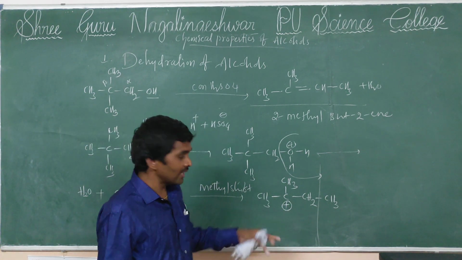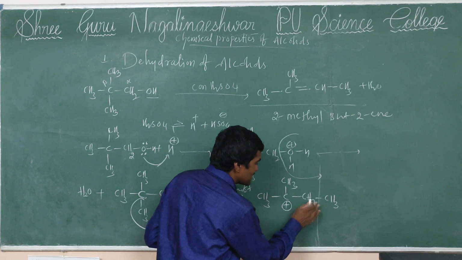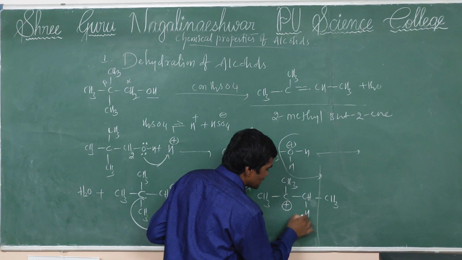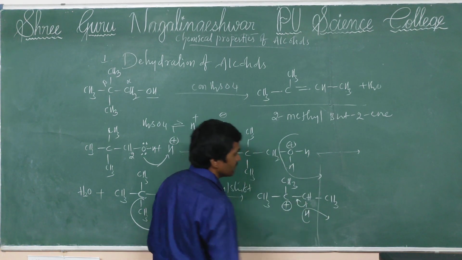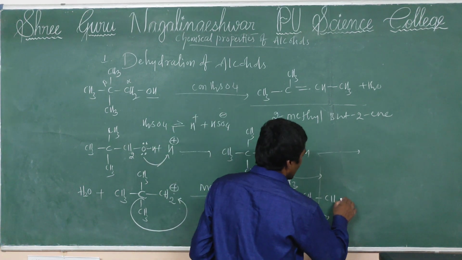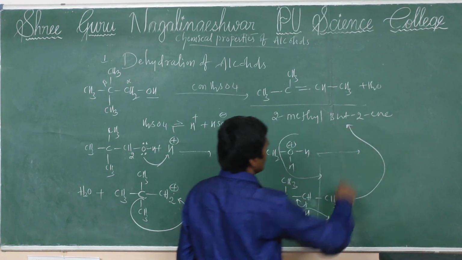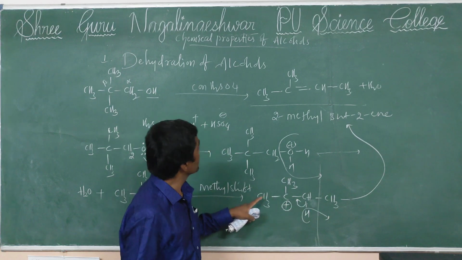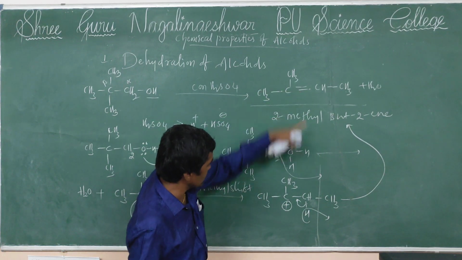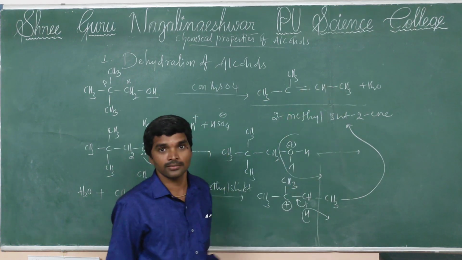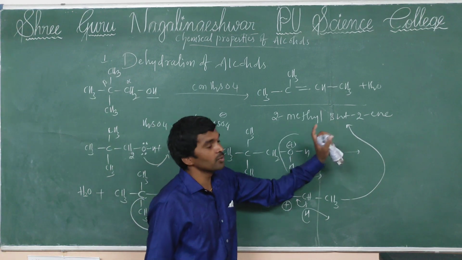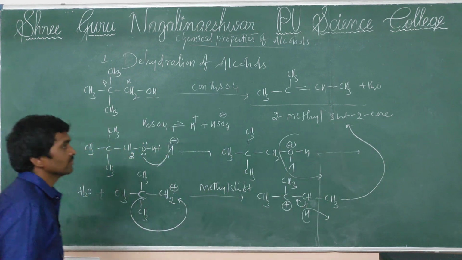Then a proton adjacent to the carbocation is eliminated, the bond shifts, and the answer, 2-methylbutene, is formed.